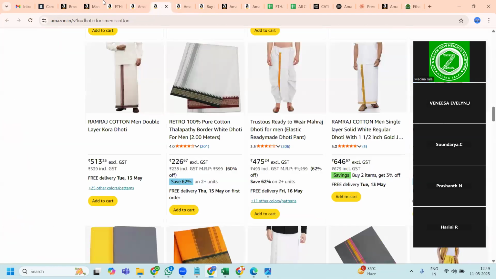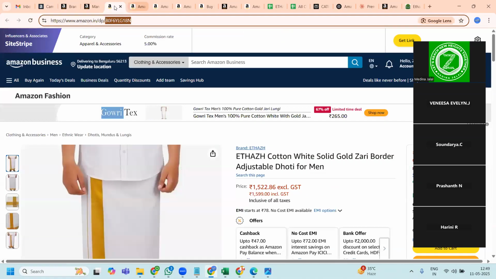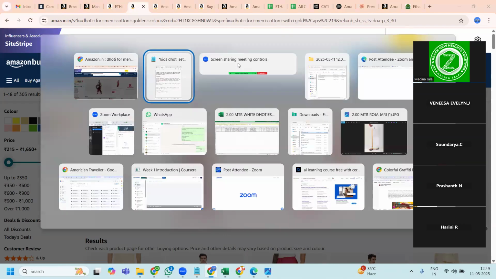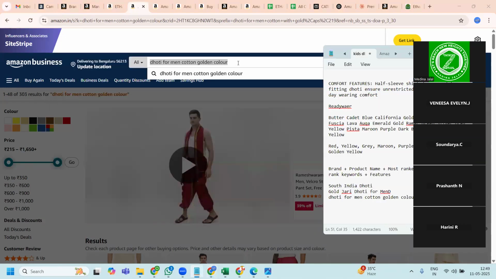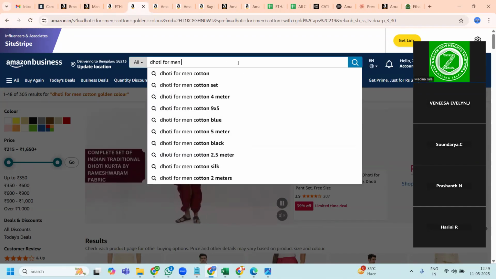Okay, what is that? So this keyword is more relevant to my product. Dhoti for men, cotton, golden color. So let me keep this also aside. Okay. So when I type just men dhoti, I have many options over here.